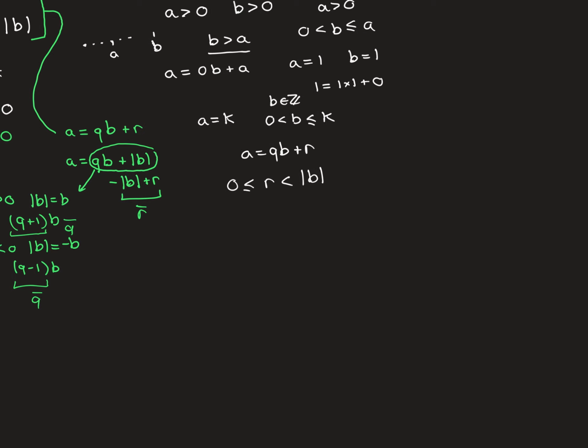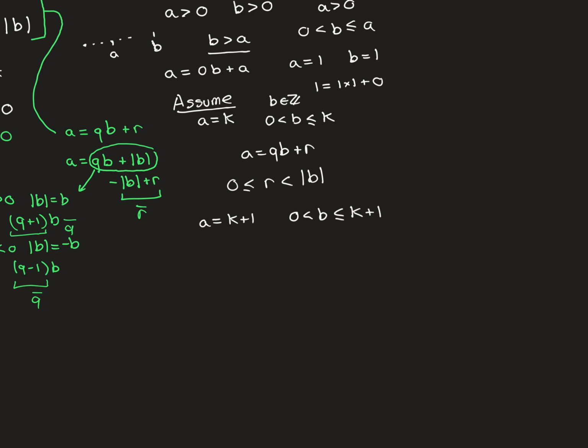Now, we want to show that if that's true, so we assumed this bit for the purpose of induction, we want to show that for a is equal to k plus 1, the theorem is also going to be true. So we need to show that for all b greater than 0 but less than or equal to k plus 1, that the Euclidean division works.